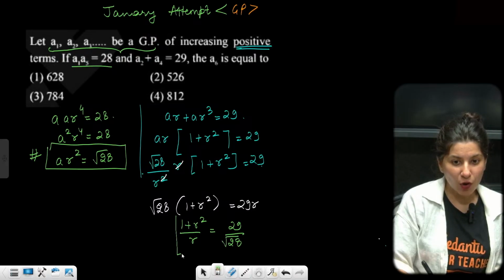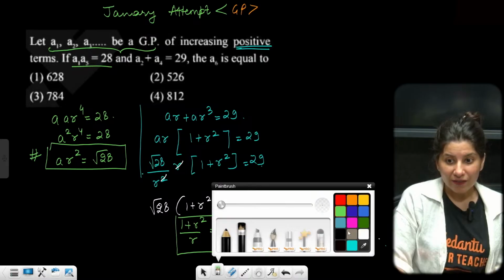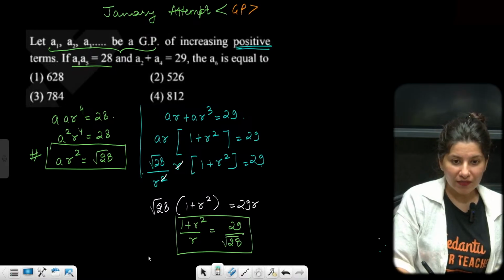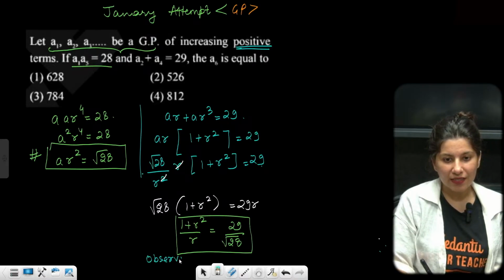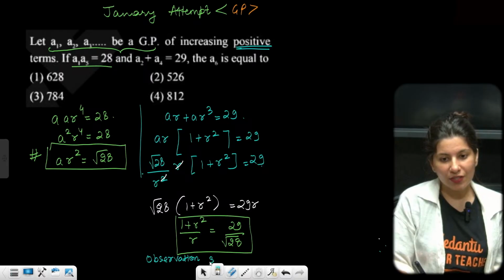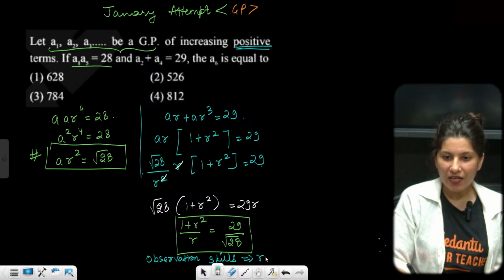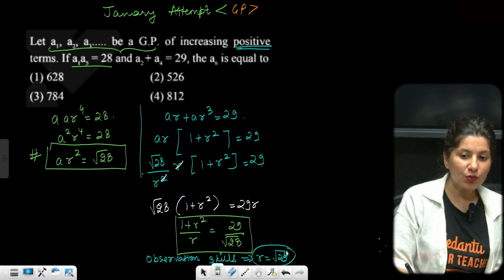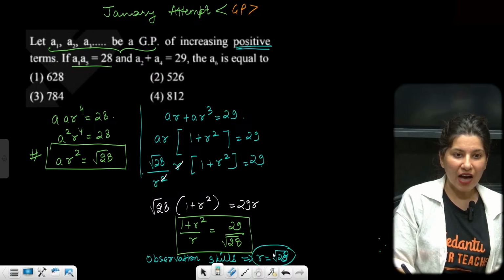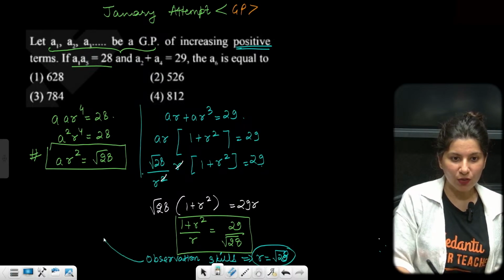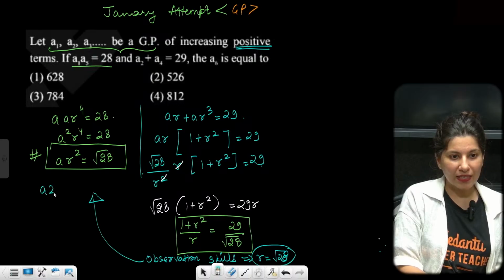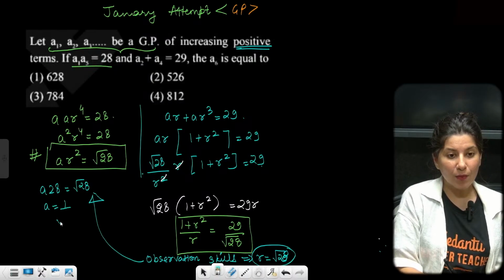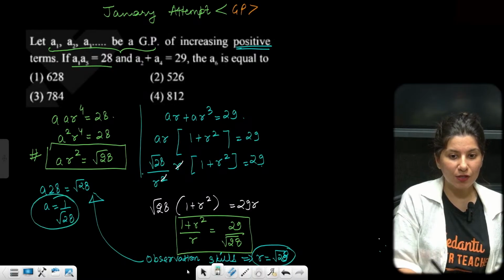So one thing from observation, yes, from observation skills. Can you see if R is root 28, then everything will fall in place. R becomes root 28. So if R is root 28, put the value back. So ma'am, A into 28 is equal to root 28. So A will be 1 upon root 28. So this is also known now.